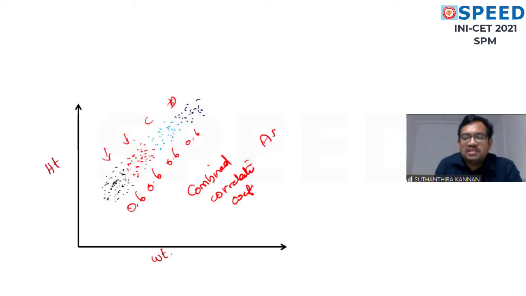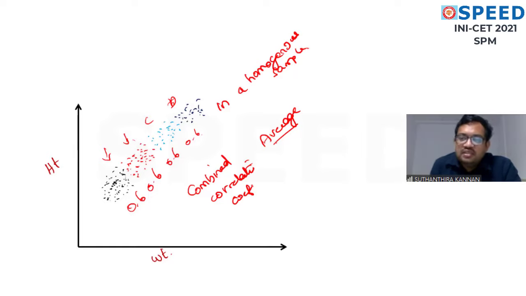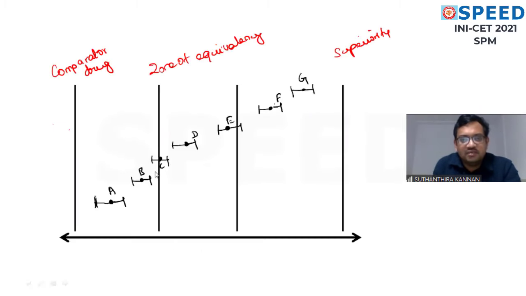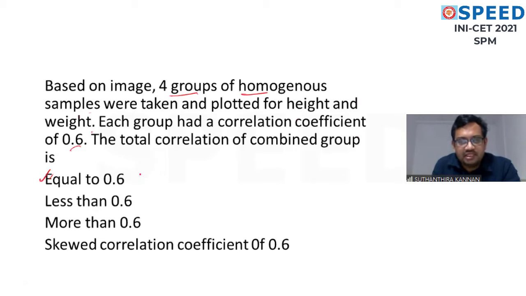Combined correlation coefficient is the average in a homogeneous sample. In a homogeneous sample, the combined correlation coefficient is the average of the correlation coefficients. So 0.6 plus 0.6 plus 0.6 plus 0.6 divided by 4 is equal to 0.6. So the answer is 0.6, because this is a homogeneous sample. We have to go for the total or combined correlation coefficient, which is the average. So equal to 0.6.